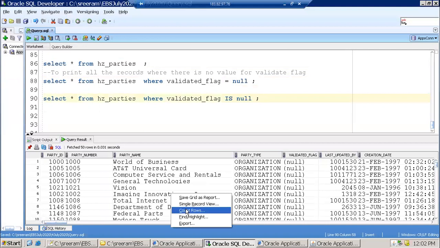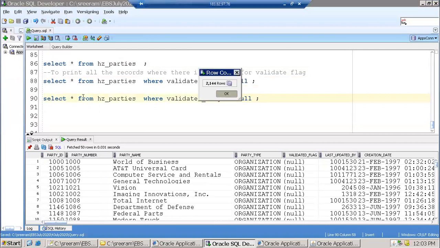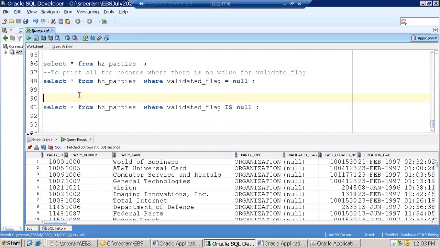Let us say count rows: I got only 2,144. Out of those 40,000 records, only these satisfied the requirement, where the condition became true, and only those records are printed here. The remaining records do not satisfy the condition.